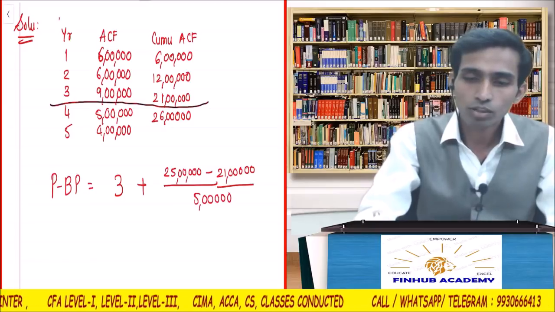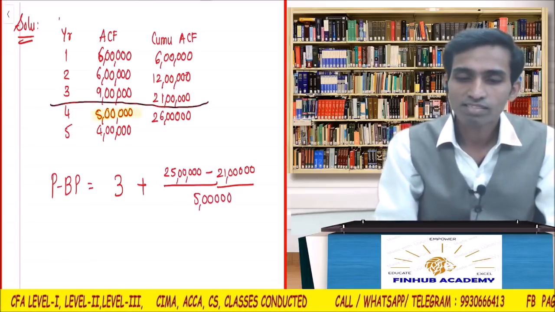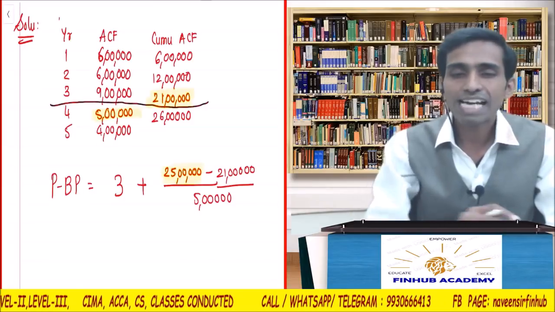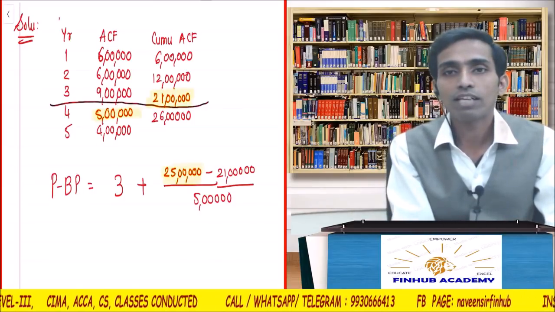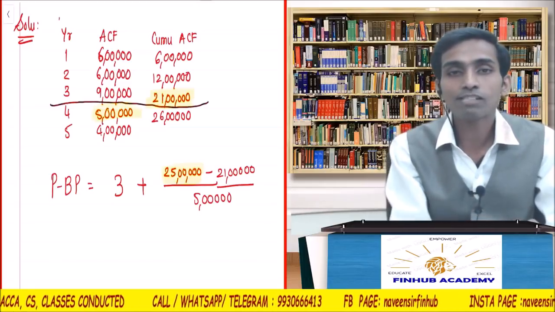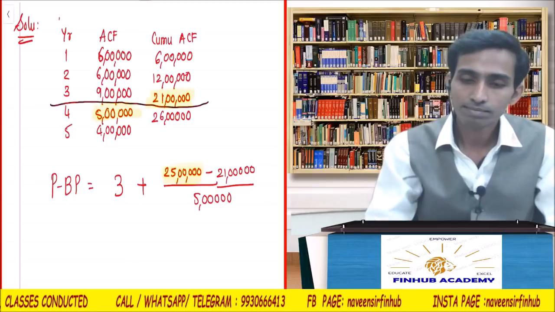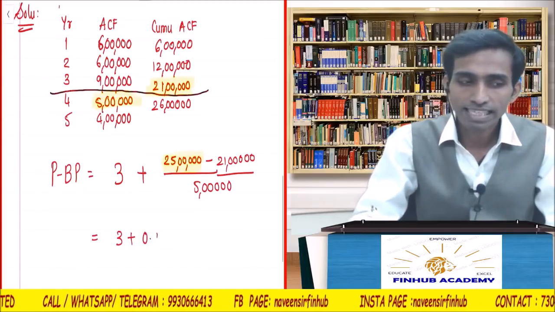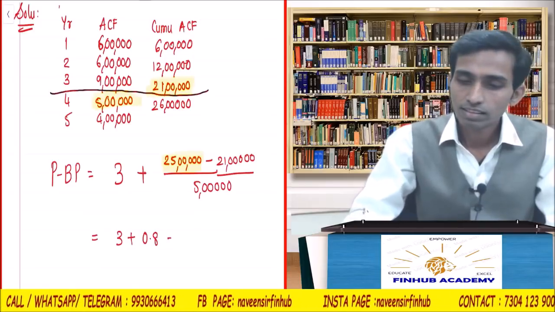Which 5 lakh am I talking about? This 5 lakh. Understood? 25 lakhs was the original investment. 21 lakhs I have already recovered. So I have to recover 4 lakhs. So 4 lakhs upon next year's cash flow. That is how much? 5. So how much is the answer? 0.8. So 3.8 years. 3.8 years.